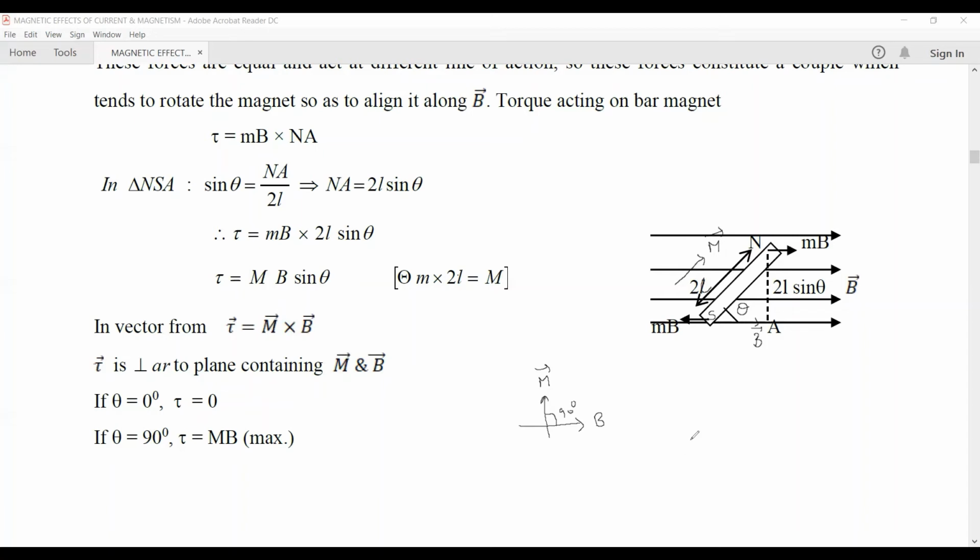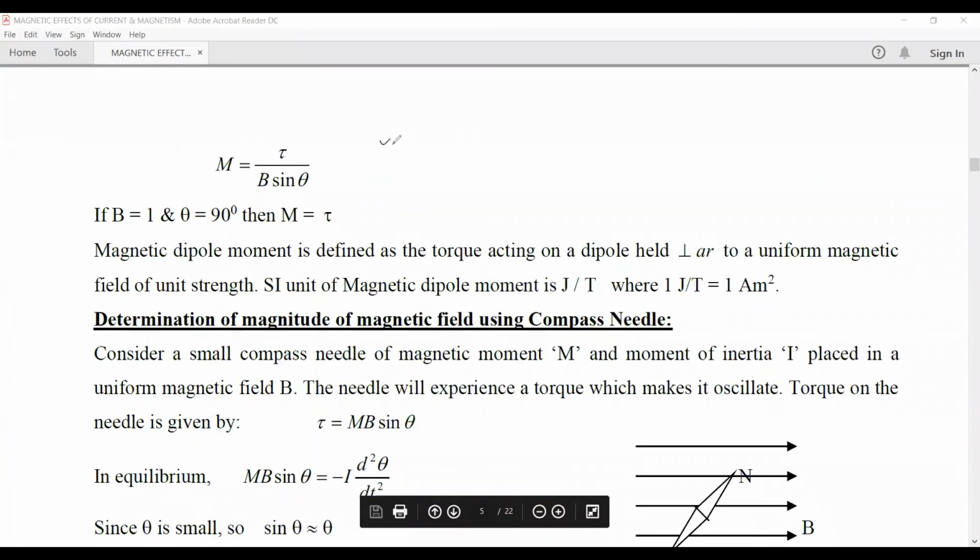For an electric dipole, we have derived the expression of the tau when it is placed in a uniform electric field, and there it is given by p cross E vector. So the electric dipole, when placed in a uniform electric field, experiences a tau which is given by pE sine theta, where p is the electric dipole moment. Similar to it, the tau experienced by a magnetic dipole when placed in a magnetic field is m cross B vector, and the magnitude is mB sine theta.